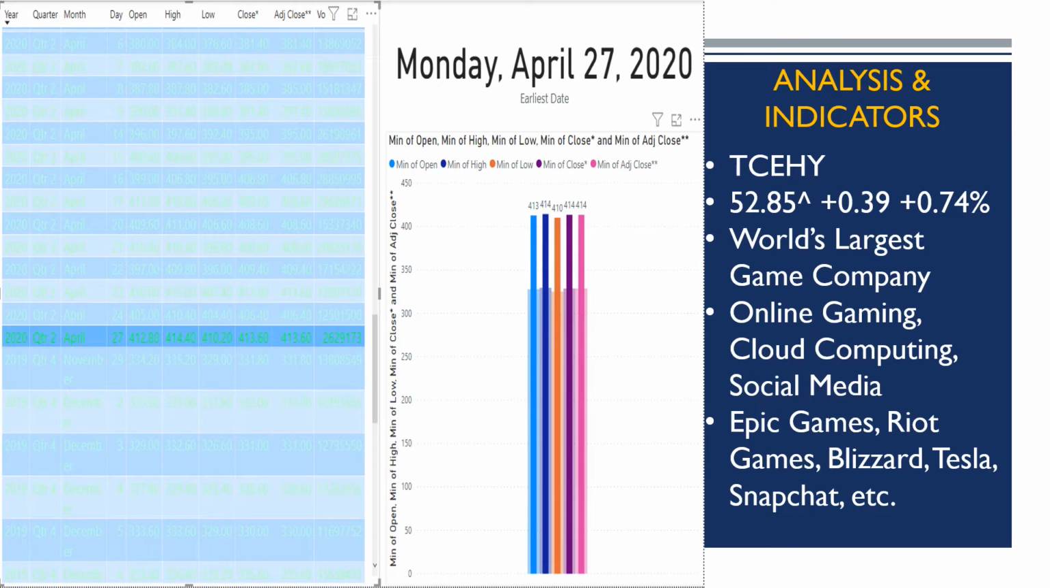They have investments and or own Epic Games, Riot Games, Blizzard, Activision, Tesla. They have a 5% stake in Snapchat. And these are just some of the bigger names. They have plenty of investments. They are an investment holdings company, so that would make sense.